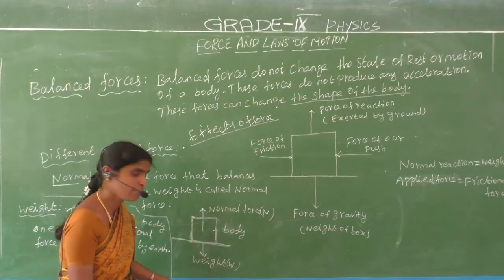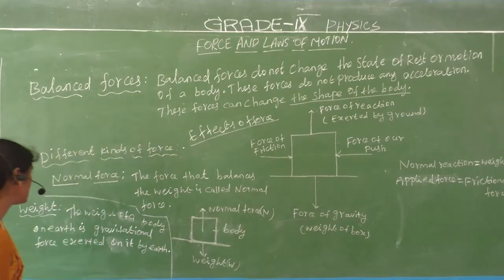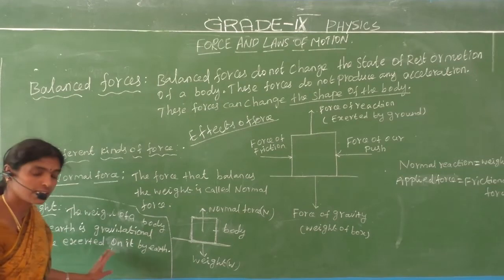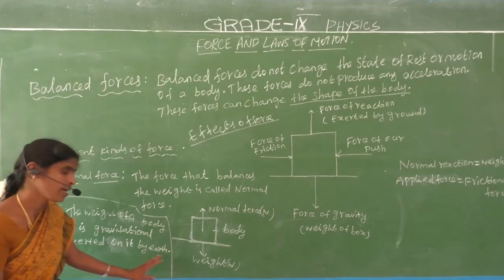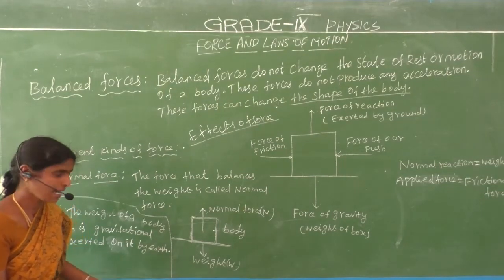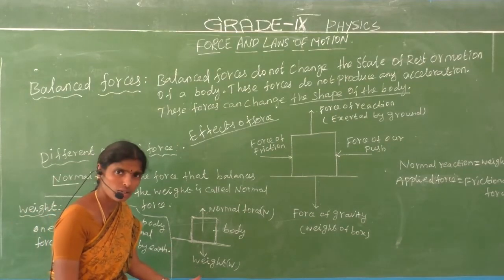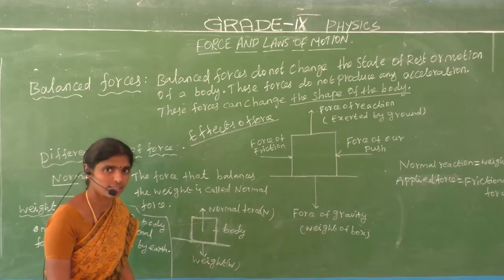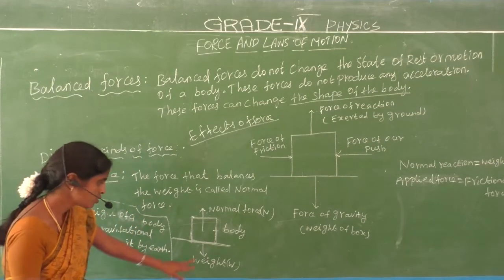Next, what is meant by weight? The weight of your body is the gravitational force exerted on it by the earth. Where does the gravitational force occur? That is the earth. The force is exerted on it by the earth. Are you understand? Okay, so this is weight.